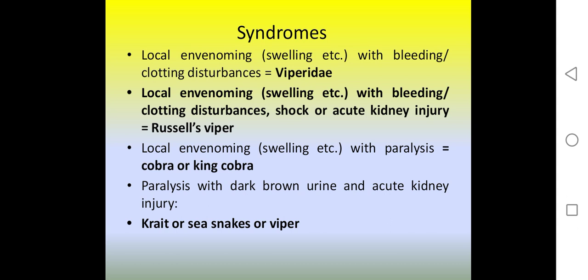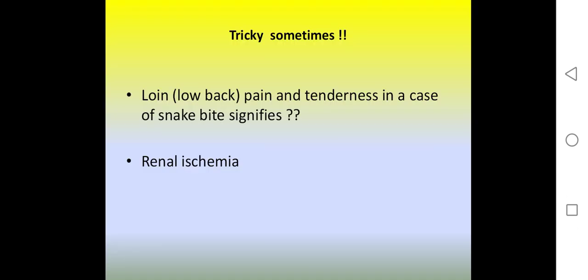Syndrome. Local poisoning will lead to bleeding and clotting disturbances in viper, and swelling, bleeding, clotting disturbance, shock, and acute kidney injury in Russell's viper. Local limb paralysis in cobra. Paralysis with dark brown urine and acute kidney injury usually seen in great sea snake and viper. Sometimes they don't have any symptoms, but they may present with low back pain, tenderness in case of snake venom, renal ischemia.